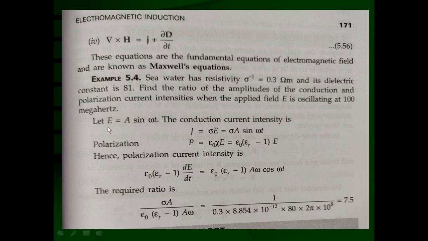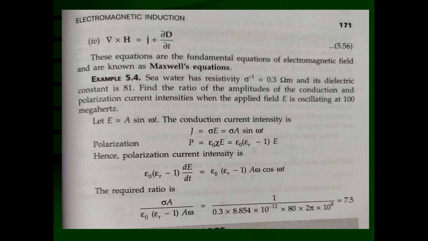Now, we can take E equals A sin omega t. A time varying electric field is there, which has angular frequency omega equal to 2 pi f, where f is equal to 10 raised to 8 hertz. A is the amplitude of the intensity, and t is the time. Omega t is the total phase; the initial phase you can consider 0. The conduction current density J is equal to sigma E, that is, sigma A sin omega t.